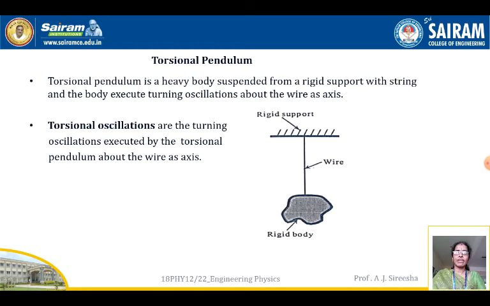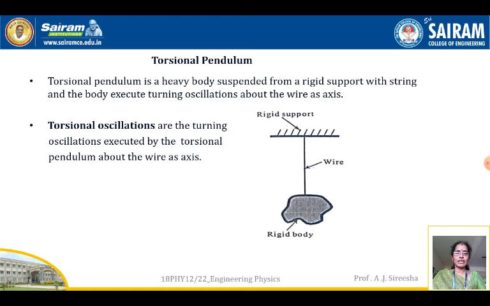A torsional pendulum is a heavy body suspended from a rigid support with a string, and the body executes turning oscillations about the wire as axis. If you look at the figure, one end of the wire is fixed to a rigid support and the other end of the wire is tied to a rigid body, a heavy body of mass 1 kg or 2 kg.